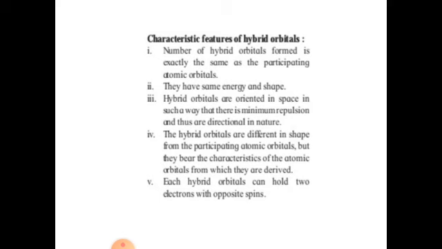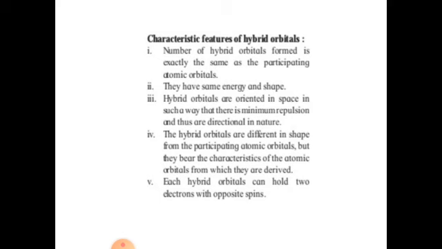Now we'll see the characteristic features of hybrid orbitals. First, the number of hybrid orbitals formed is exactly the same as the number of participating atomic orbitals. This is a very important characteristic. Second, they have the same energy and shape.